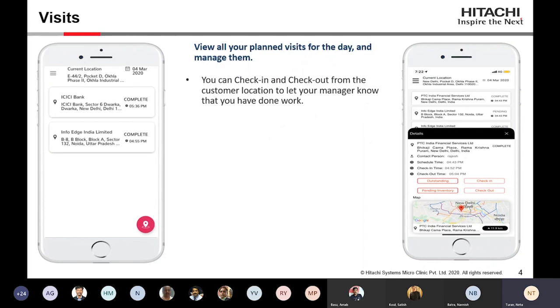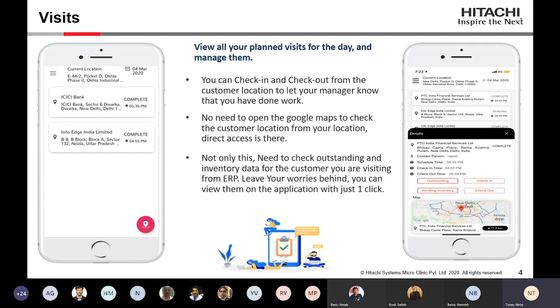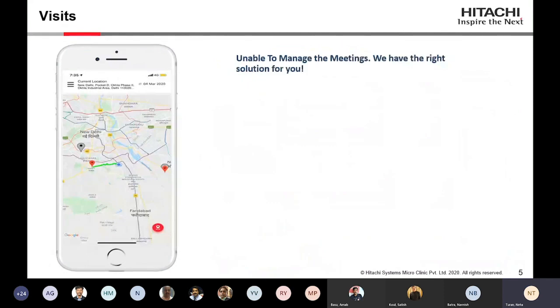Keep that in mind. And you can see also that in this small window, the distance is also visible to you. So this distance is calculated from your current location. So wherever you are, your particular customer site distance will be there for you. So you don't need to open Google Maps to check how far is your customer location. That is visible on your screen only. So if you click on it, the complete map will be visible to you, and the route that you can take to reach the customer site. So this is an example of how it will be visible to you.